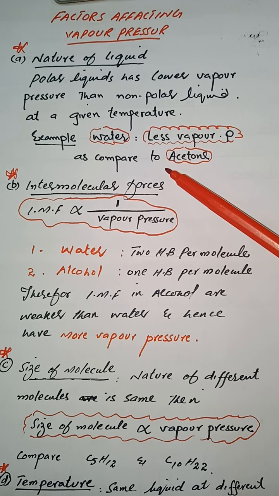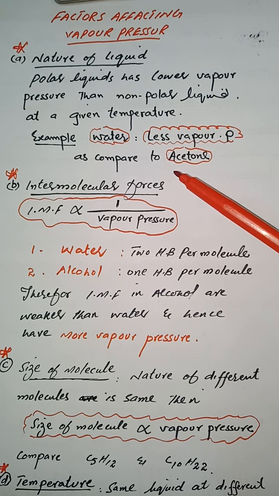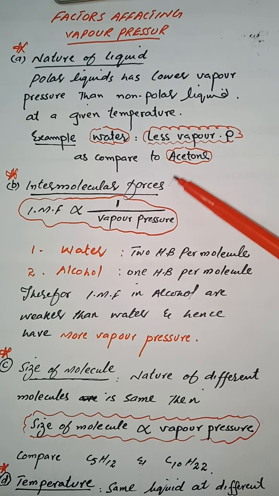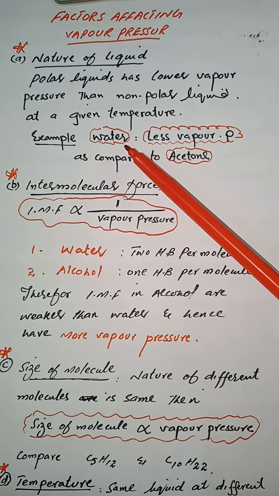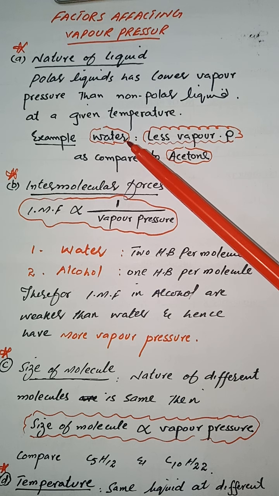Remember that if a liquid is more volatile, then it will have more vapors at a particular temperature. Greater the number of vapors, greater the pressure exerted by them. Water is a polar molecule. Its evaporation capability is less because of its strong intermolecular forces.